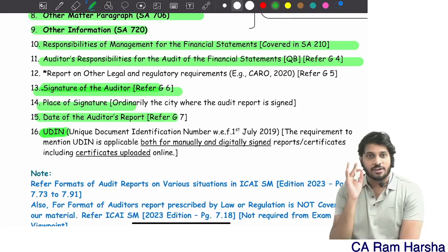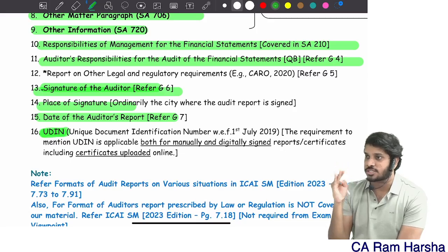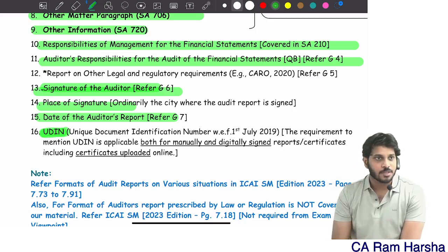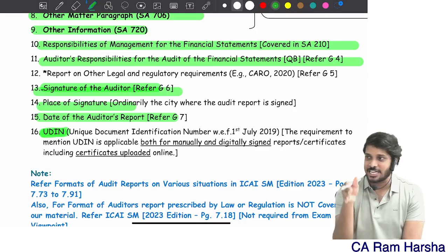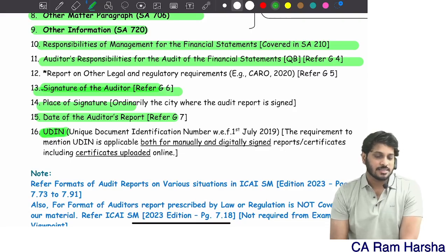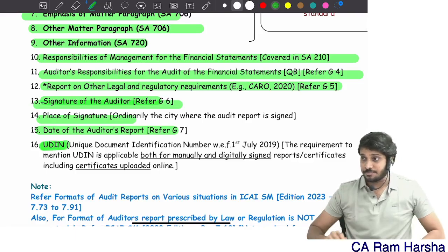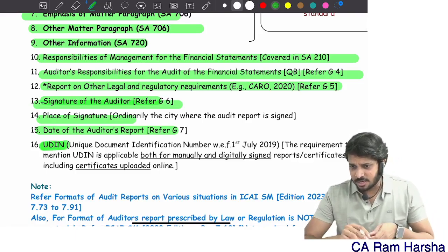I hope every one of you knows the significance of UDIN. I'm not covering it. For all attestations, certificates, reports, whatever you do with effect from 1st July 2019, UDIN is mandatory. For all certificates, attestations, reports, whatever you issue, today UDIN is mandatory. That's it. Now, report on legal and regulatory requirements. What is it? Report on legal and regulatory requirements.